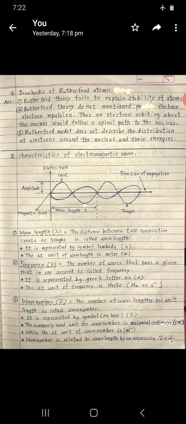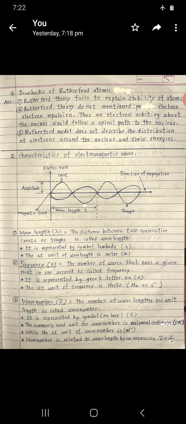Third, the Rutherford model does not describe the distribution of electrons around the nucleus and their energies. Distribution of electrons cannot be explained by Rutherford theory. So those are the drawbacks of Rutherford atomic theory.